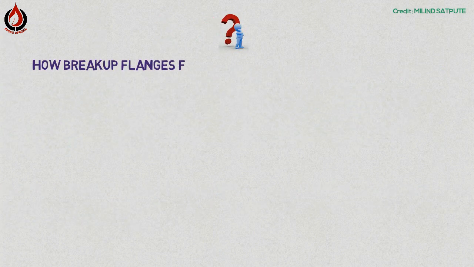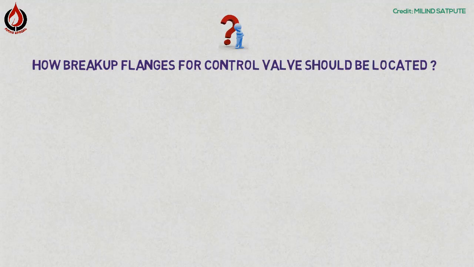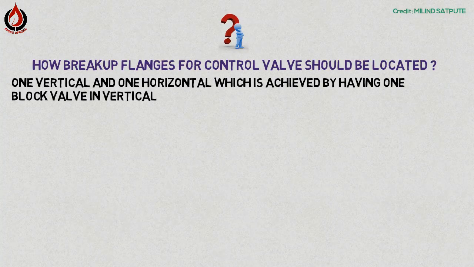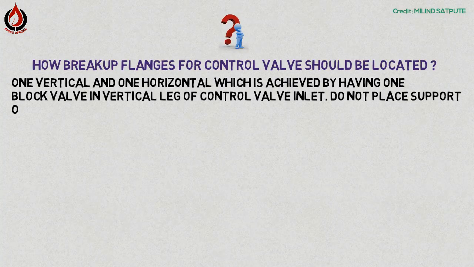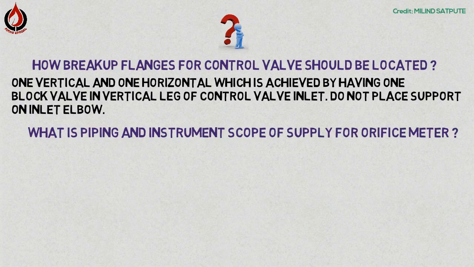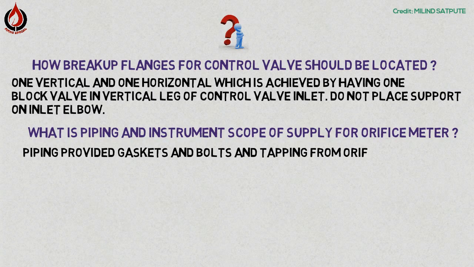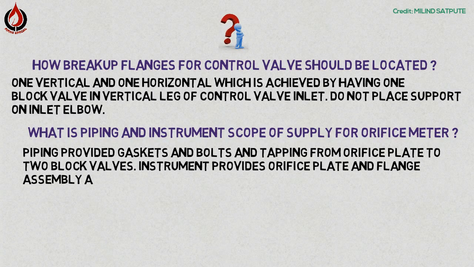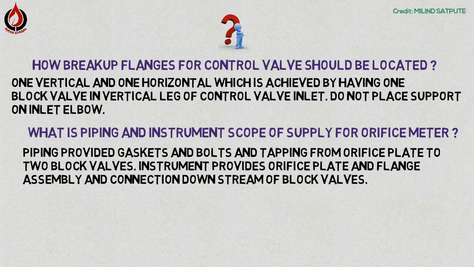How should the bypass flange for a control valve be located? One vertical and one horizontal, which is achieved by having one block valve in the vertical leg of the control valve inlet. Do not place a support on the inlet elbow. What is the piping and instrument scope of supply for an orifice meter? Piping provides gasket and bolts and tapping from the orifice plate to two block valves. Instrument provides the orifice plate and flange assembly and connection downstream of block valves.